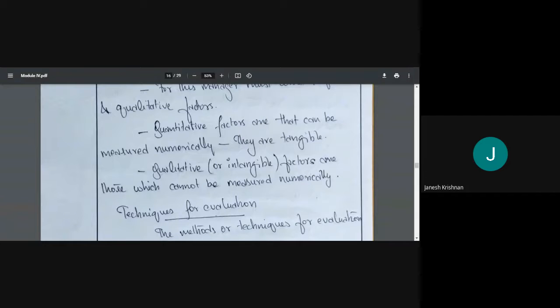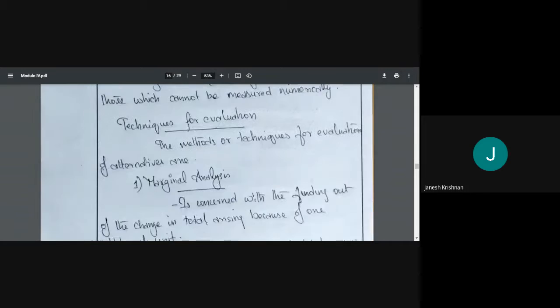So how many kilometers do we need to travel? How much time will it take? These things can be measured. They are quantitative. Then qualitative means, by road, which road are we going to take? What is the situation over there? Whether there is some hartal or dharna, maybe the roads are bad, heavy rainfall had come. These things are qualitative. The quality of the road is good or not. So we need to consider quantitative and qualitative.